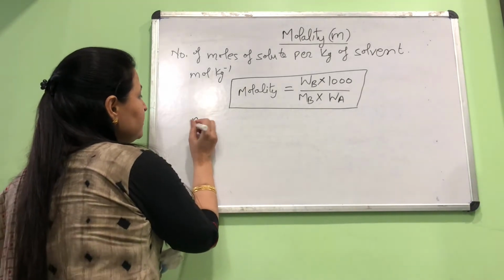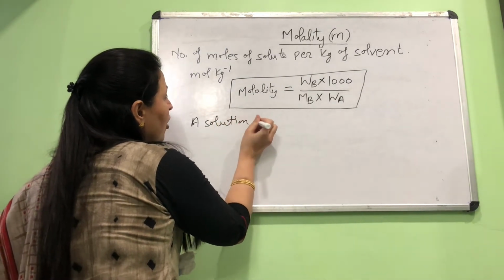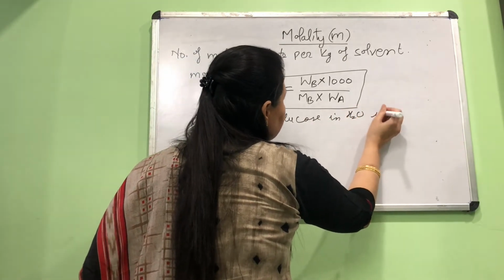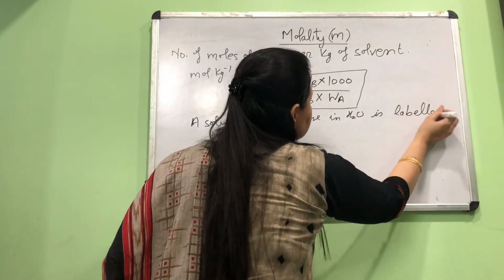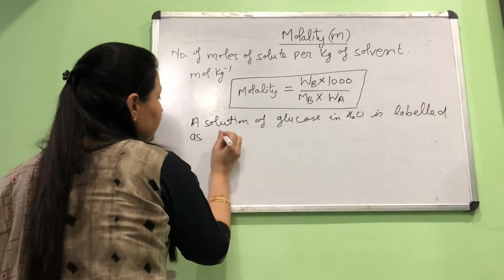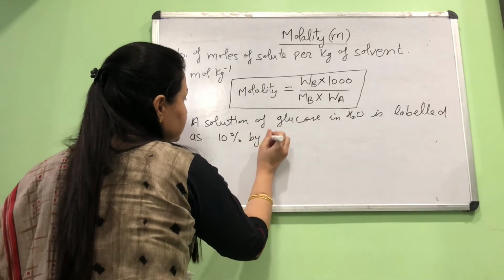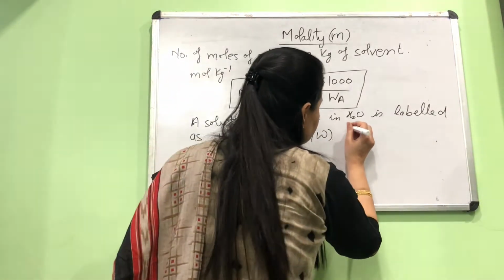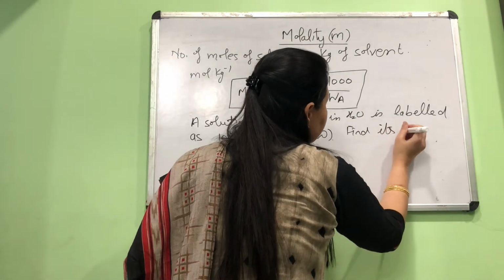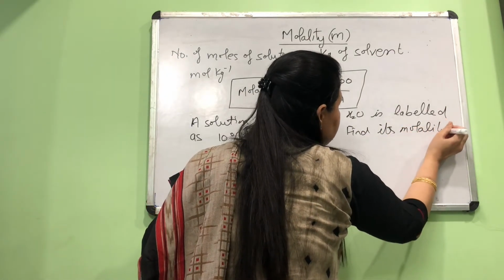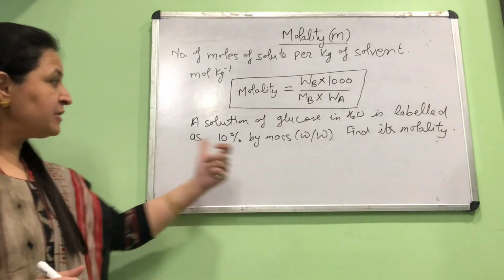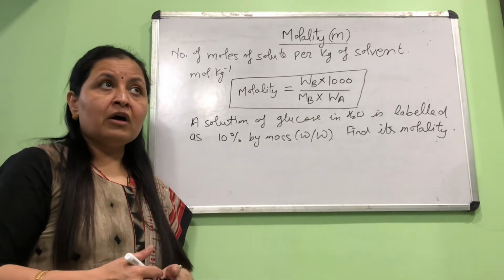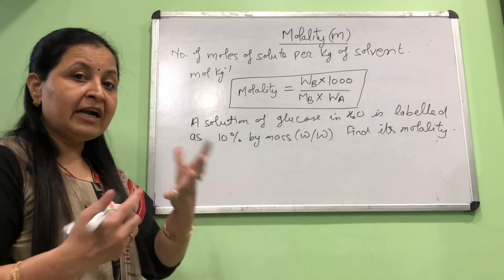Okay, now let's relate it to one of our previous ways to express concentration. A solution of glucose in water is labeled as 10% by mass, that is W by W. Find its molality. This is one of the kind of question where two concentration concepts are together used. You are given percent by mass and you are asked molality. Now see, I help you to find out how to use given data to solve a question.